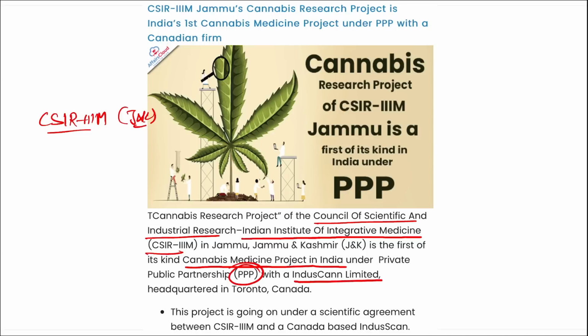With IndusCan Limited, headquartered in Toronto, Canada. That is a Canadian firm, right? So it is CSIR IIM Jammu's cannabis research project. This is in Jammu and Kashmir, and it will be the first cannabis medicine project under triple P with a Canadian firm, right?